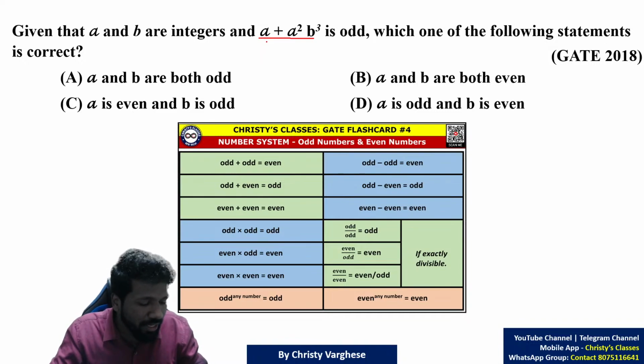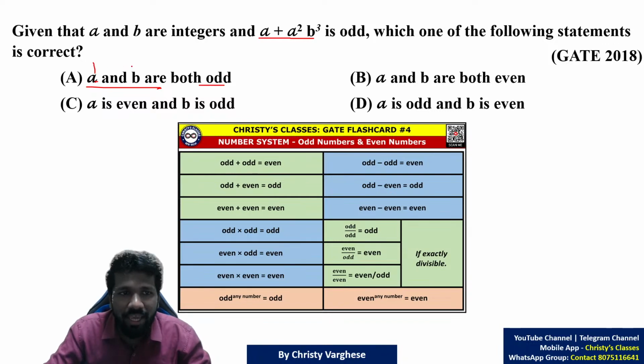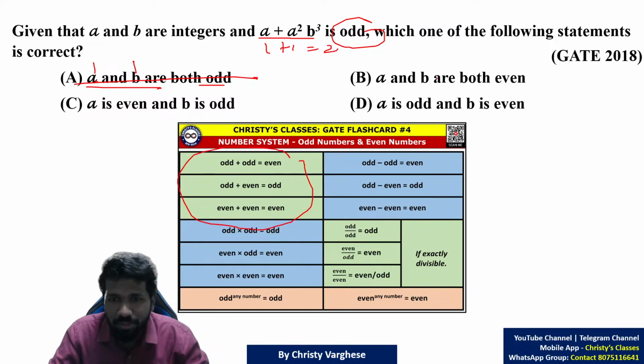Na, this question can be done easily by taking example method. Let us try option by option and take examples. A and B both are odd, means let us take A is 1, B is 1. So 1 plus 1 square into 1 cube, 1 plus 1, 2. Is it odd? No. So option A is eliminated. It can be done with an example; otherwise just the generalized version is also fine.